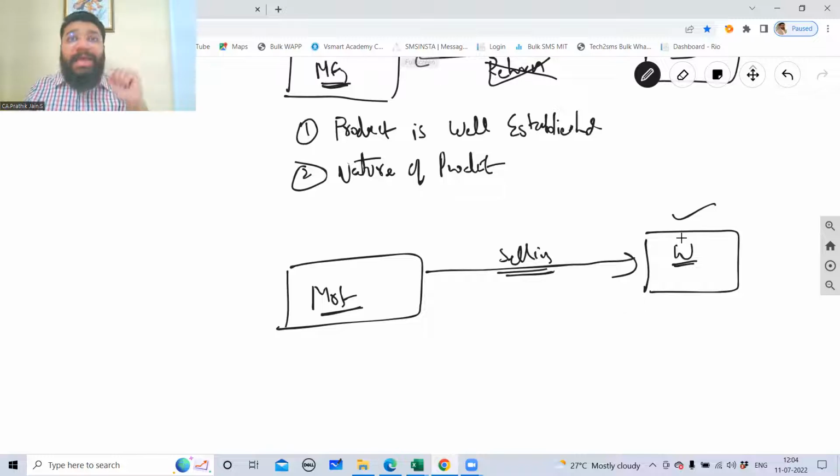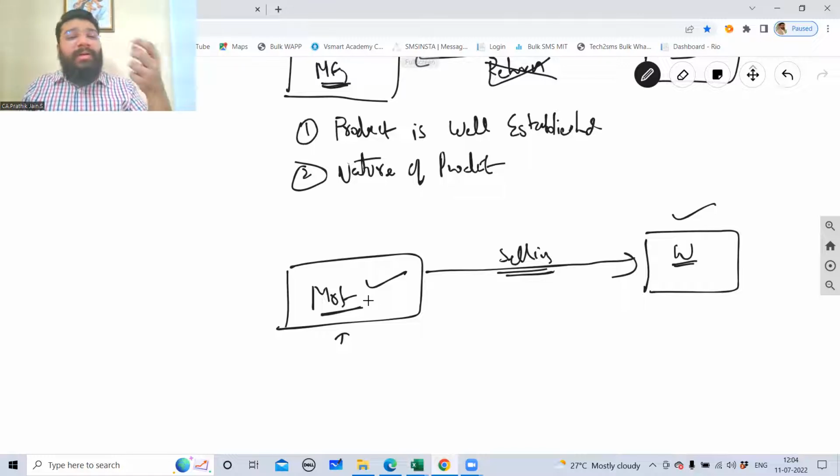In the case of Dairy Milk, you have clarity. You have business experience where you know that every day at least 40 to 50 chocolates of Dairy Milk are being sold. So based on your experience, you will have confidence that Dairy Milk is a well established brand. I will be able to somehow sell it off. I will not have any dead stock. But when it is a new product, you cannot say so. So if a person launching a new product goes to the wholesaler and says, I'm selling the goods to you, you buy it, and due to any reason, if the goods are not sold, I will not take the return back. If you put that kind of condition, do you think this person will be able to sell that product in the market? No.